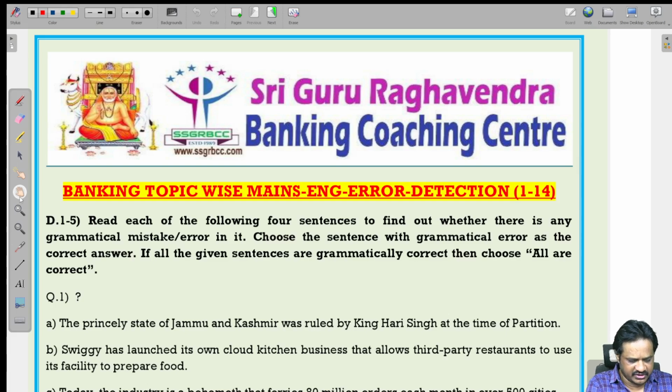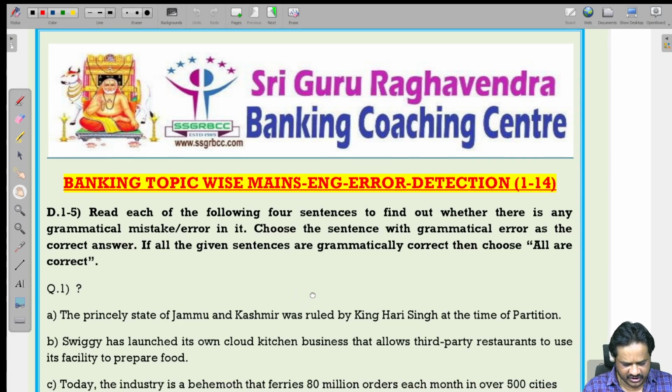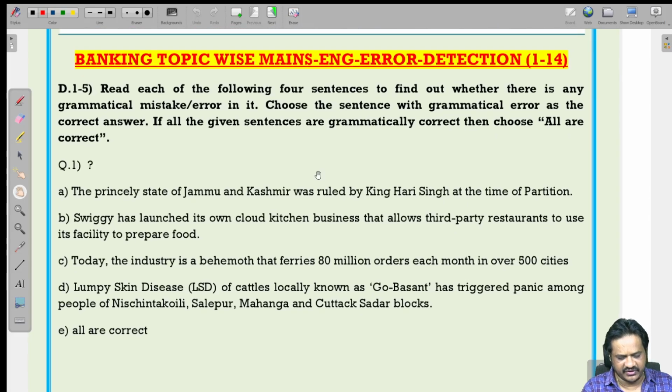Here you are given some 4 or 5 statements. You have to identify in which statement there is a grammatical error. If there is no error, your answer is all correct. So these are the mains related questions.